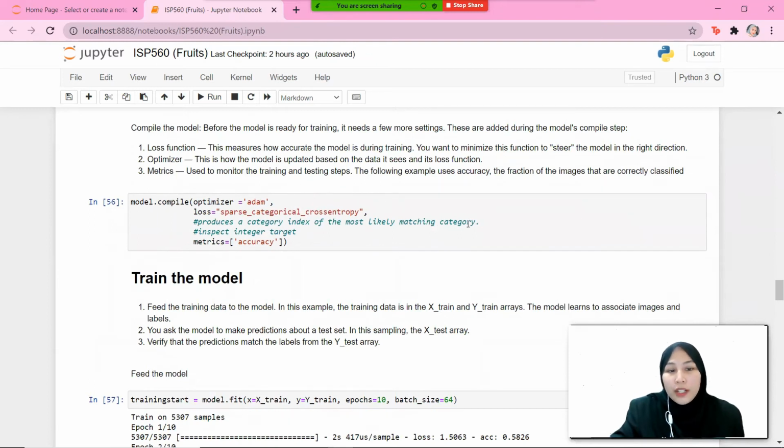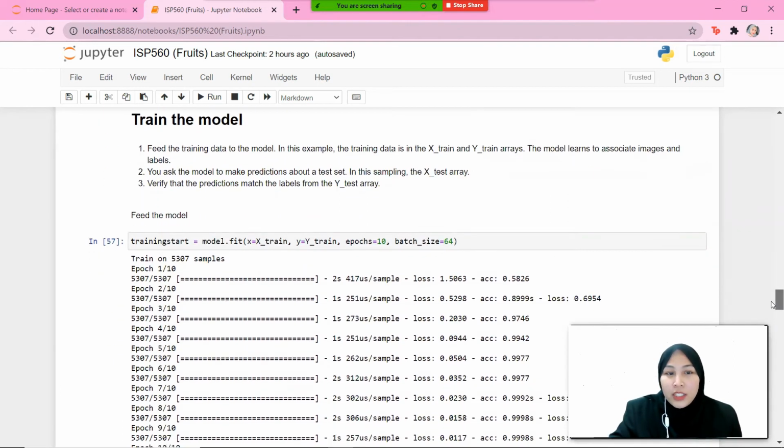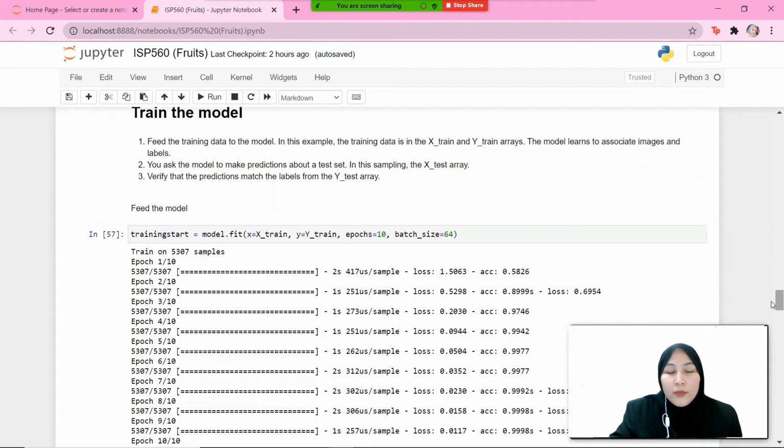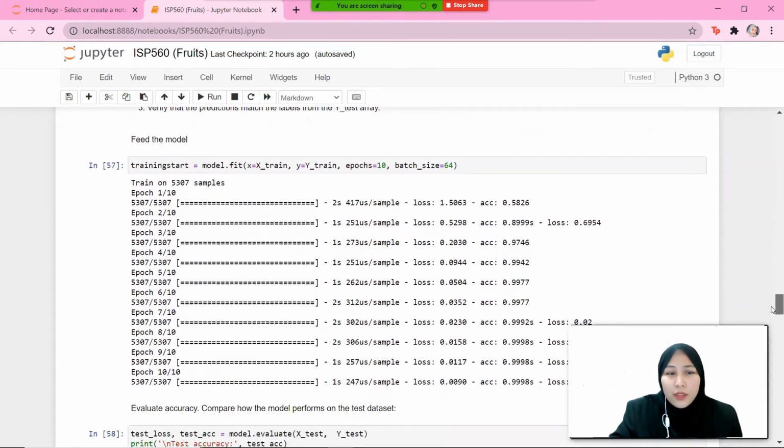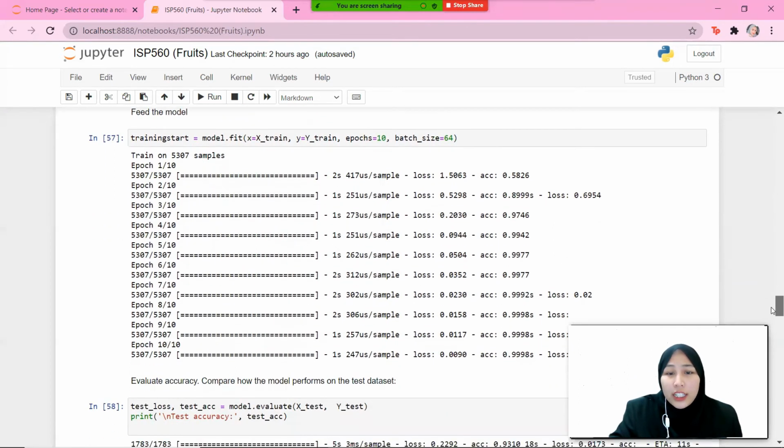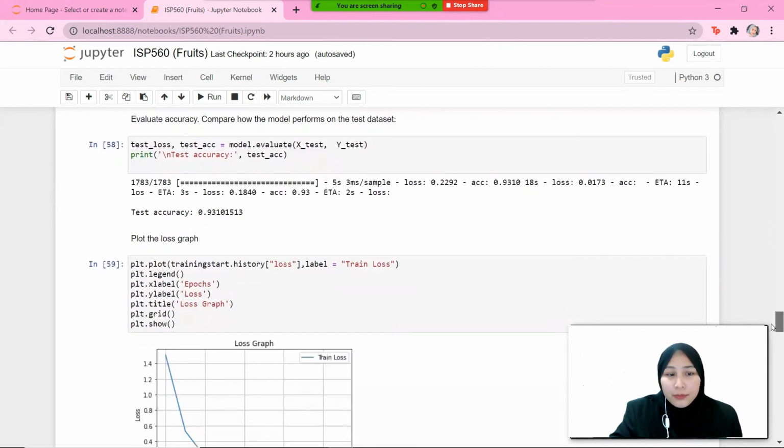As for model compile, we use the default optimizer, which is Adam, and loss function, sparse categorical cross entropy, and we also use metrics accuracy, which is used to monitor the training and testing steps. Next is basically the whole purpose of doing this project, which is to train the model. We feed the model in 10 epochs and also batch size 64. The epochs are a constant hyperparameter, but the batch size is a changed hyperparameter.